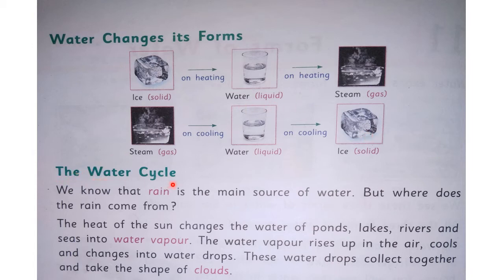The water cycle. We know that rain is the main source of water, but where does the rain come from? The heat of the sun changes the water of ponds, lakes, rivers, and seas into water vapor. The water vapor rises up in the air, cools, and changes into water drops. These water drops collect together and take the shape of clouds.